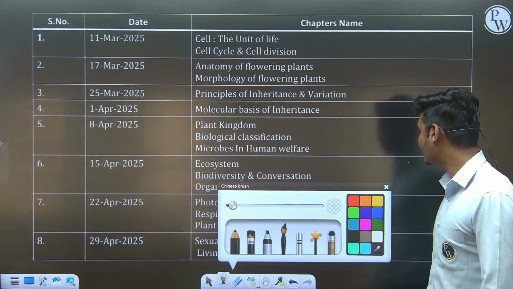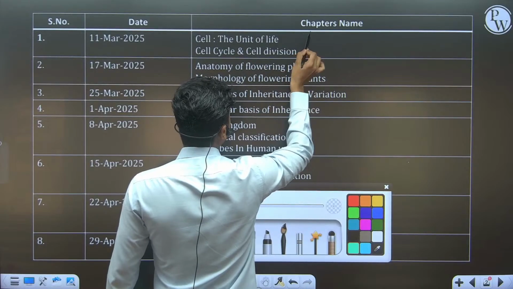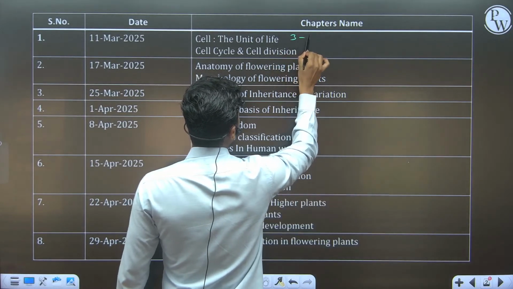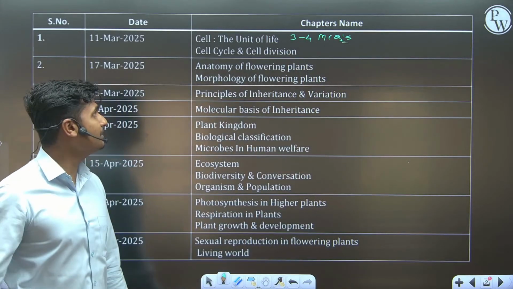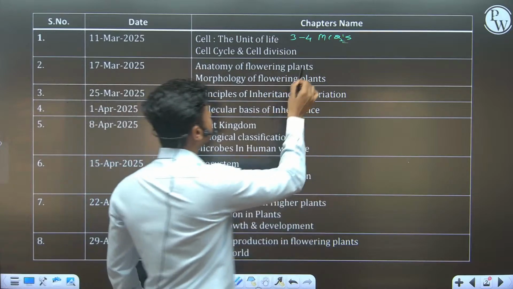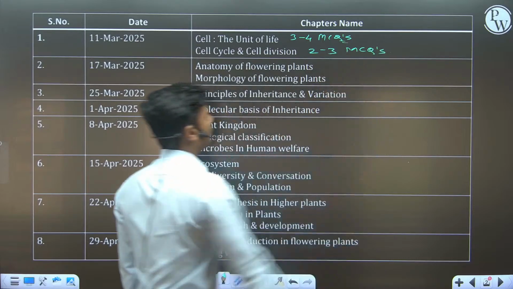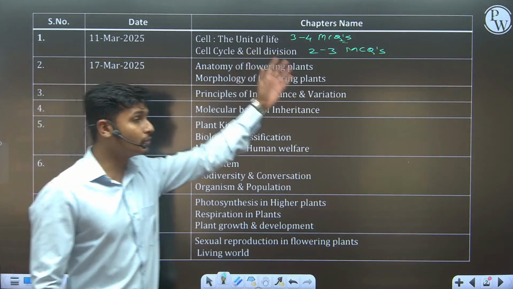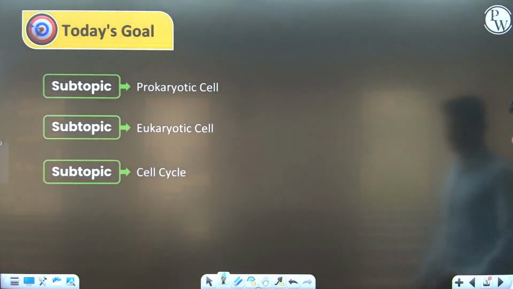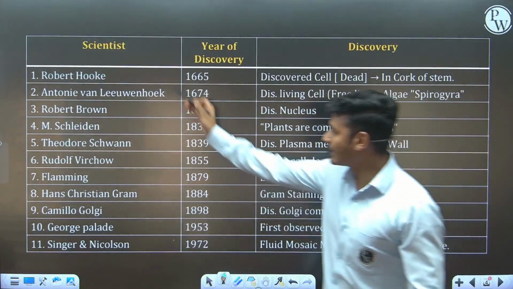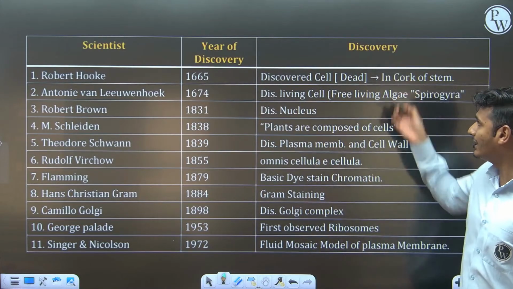If we consider the marks or weightage, from cell, the unit of life, in past years they are asking 3 to 4 MCQs. It counts 12 to 16 marks. And from cell cycle, cell division, from past years they are asking 2 to 3 MCQs. So nearly 12 marks from this chapter. Today we are going to study the two chapters, and in the very first slide, I am going to discuss some 10 to 11 scientists of this chapter, years of their discovery, and what they discovered.